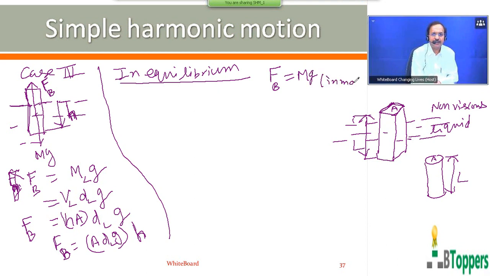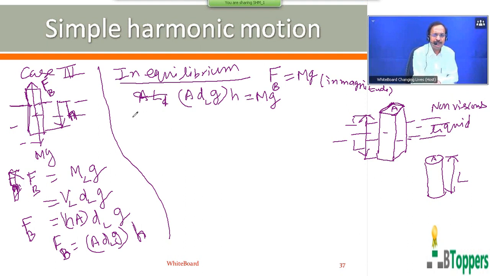When it is floating at rest in equilibrium, the magnitude of the force of buoyancy in the upward direction must be the same as the magnitude of its true weight mg, which acts in the downward direction. So you can write A d_l g H, where d_l represents the density of the liquid, equals mg. Here m is the mass of the block.